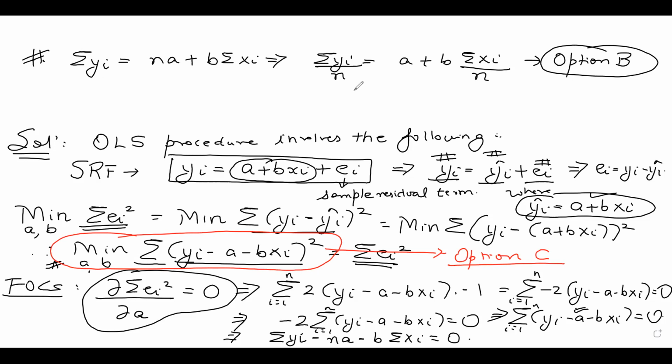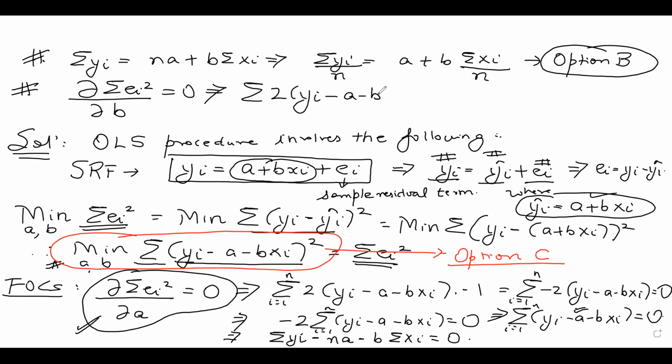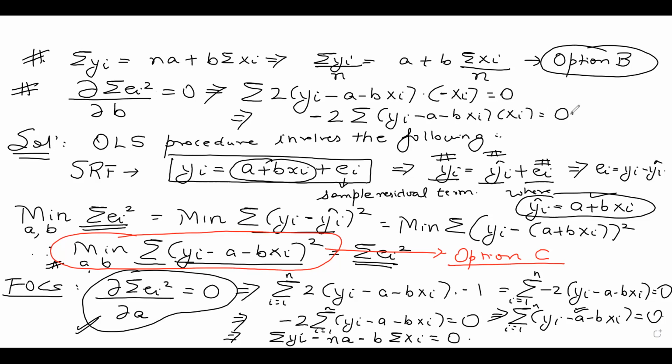And then, guys, if I minimize with respect to b, I can do the following: del summation ei square by del b equal to 0. If I partially differentiate with respect to b, what do I get? Summation 2 times (yi minus a minus b xi) times minus xi equal to 0. So minus 2 comes outside the bracket, I get summation (yi minus a minus b xi) times xi equal to 0.